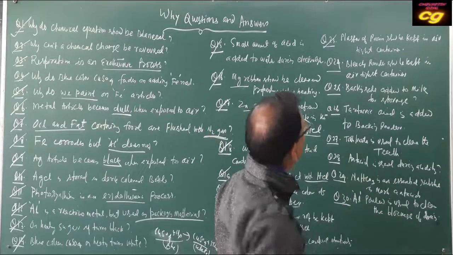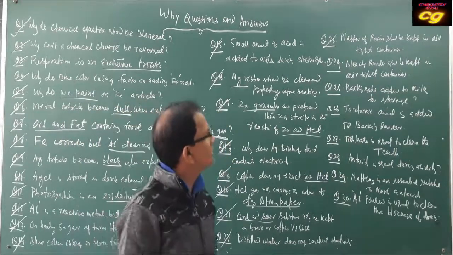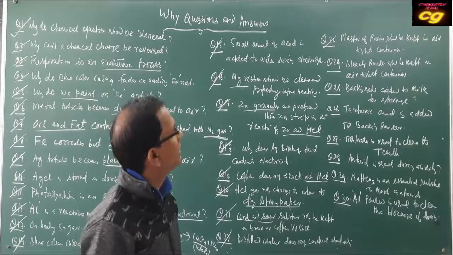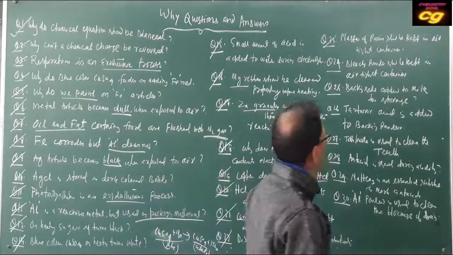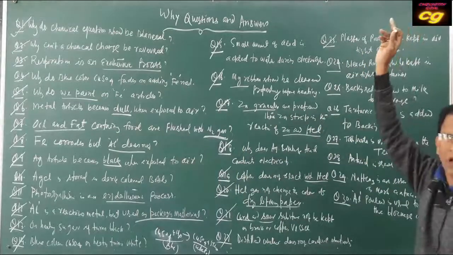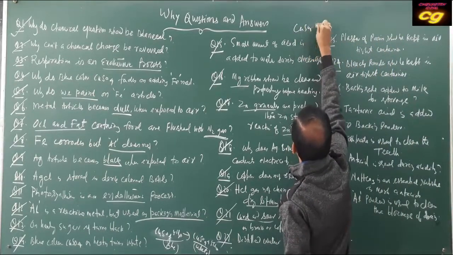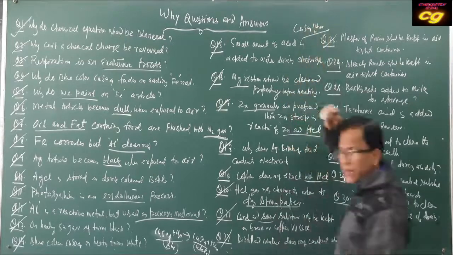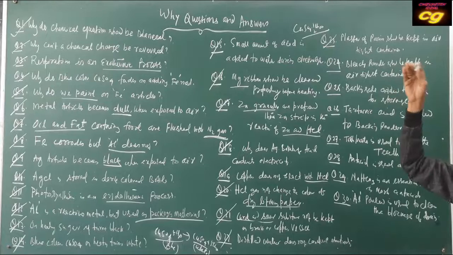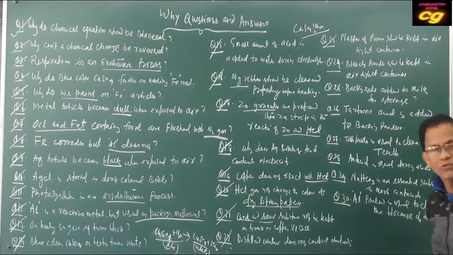Plaster of Paris should be kept in an airtight container. Plaster of Paris is calcium sulfate. When it comes in contact with the air, it converts to gypsum. Plaster of Paris is calcium sulfate containing half a water molecule, like this: CaSO4·1/2H2O. When it is exposed to air, it converts to gypsum and becomes hard, due to the formation of calcium sulfate dihydrate, CaSO4·2H2O. That's why it becomes hard.